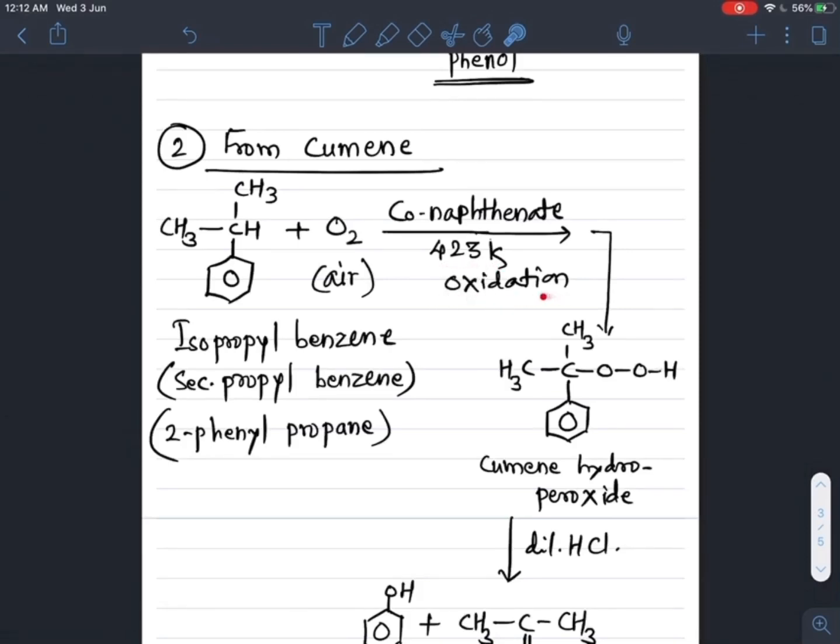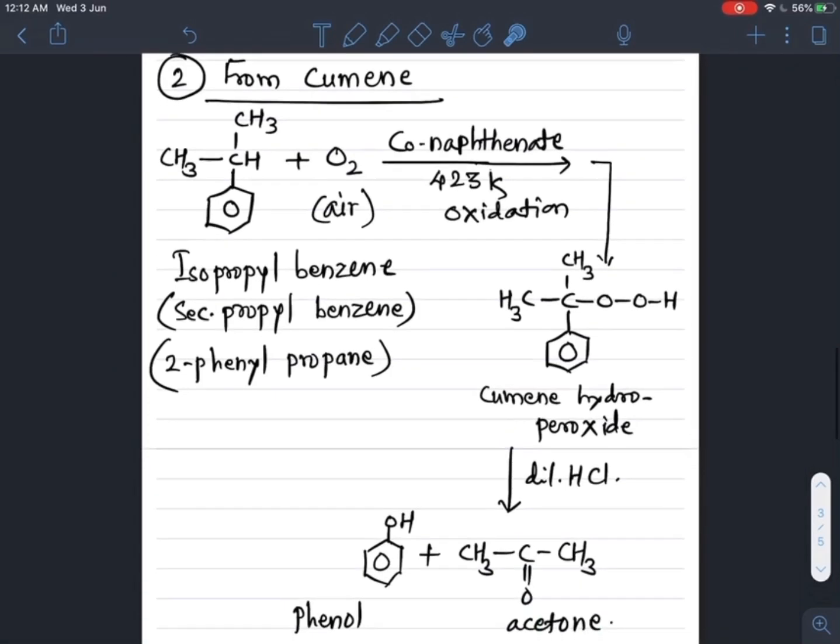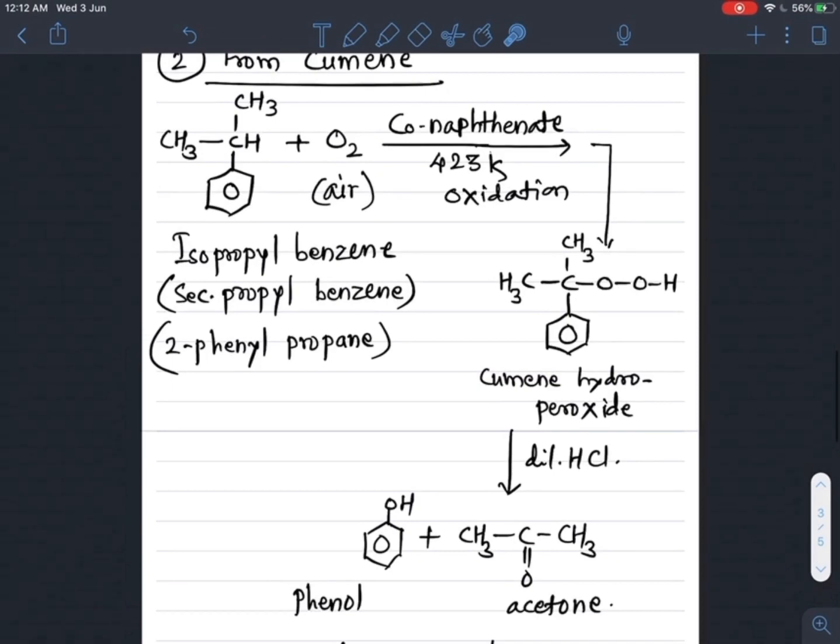So we get an oxidized product of cumene, which is nothing but cumene hydroperoxide. Here addition of oxygen takes place and a peroxide linkage is formed. In the peroxide linkage the oxidation number of oxygen is always -1, and we'll see the details in its mechanism, how this reaction takes place.